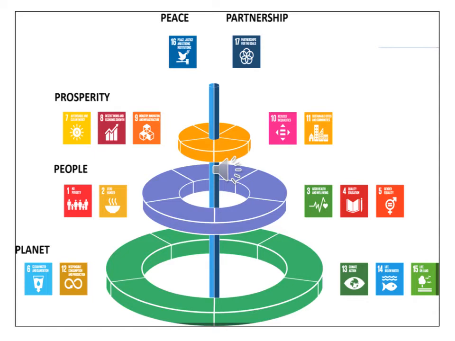Next, the fourth one is the peace. That means they want to sustain the world by creating peace in our world. And the last one is the partnership. That means all the world's countries are working together so that they can achieve this sustainable development goal by 2030. In partnership, if you see the 17th goal, that is the last goal, has been given.